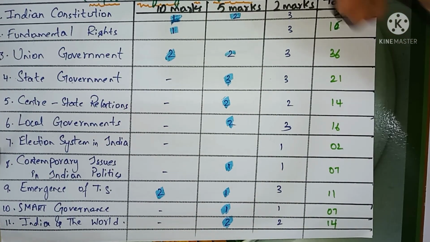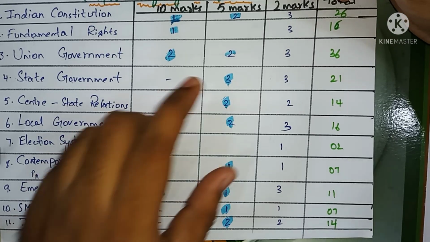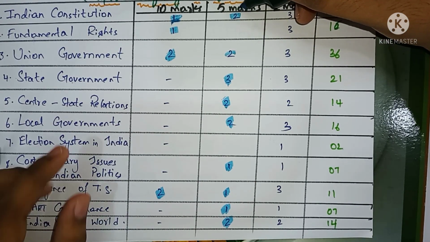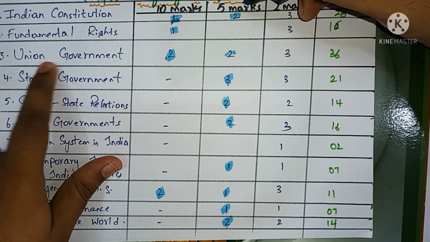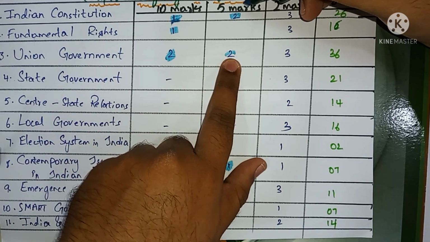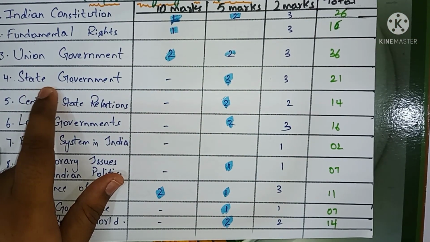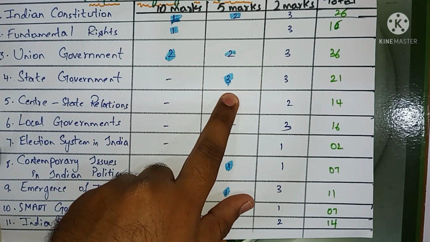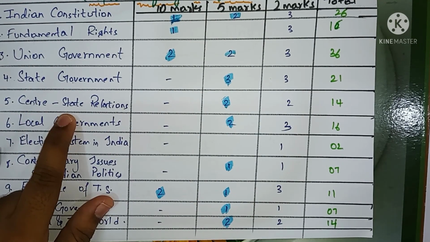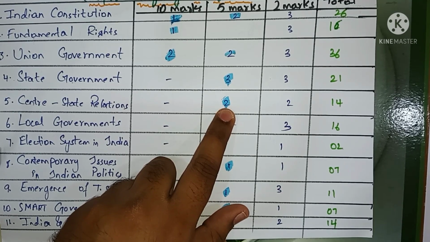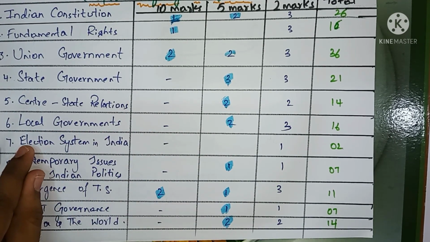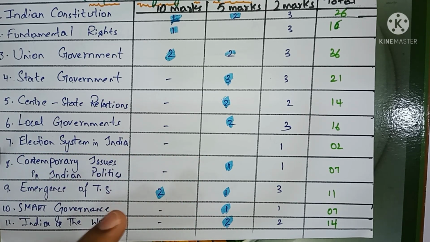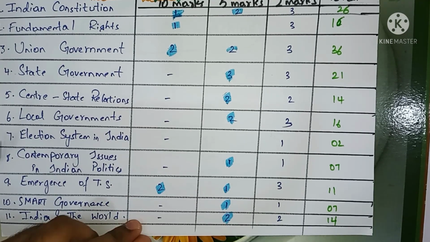Okay, fine. Let's move towards the 5 marks questions. The first and second 5 marks questions are going to appear from Indian Constitution, that is the first chapter. Next, from Union Government, third chapter, there will be two questions for 5 marks. Then from state government, that is the fourth chapter, there will be 3 questions for 5 marks. And center and state relations, that is the fifth chapter, there will be 2 questions for 5 marks. The next, local government, there will be 2 questions for 5 marks. There is no question from the 7th chapter, that is election system in India, for 5 marks and even for 10 marks. Let us move forward.